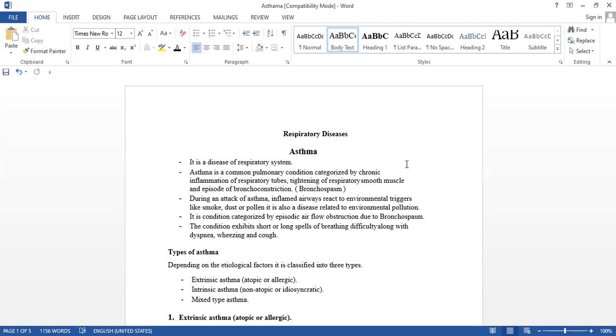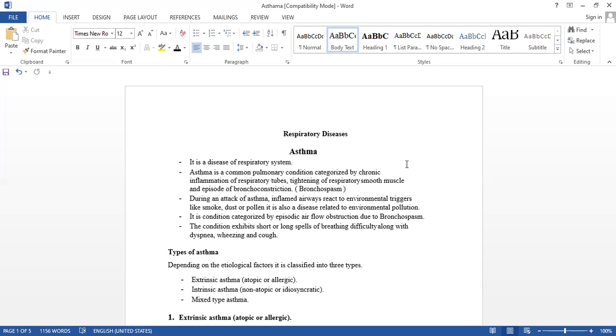Dyspnea, the medical terminology, means difficulty in breathing. Wheezing is the sound produced during respiration. And there may be cough due to the obstruction of the flow of air, so coughing may be produced.